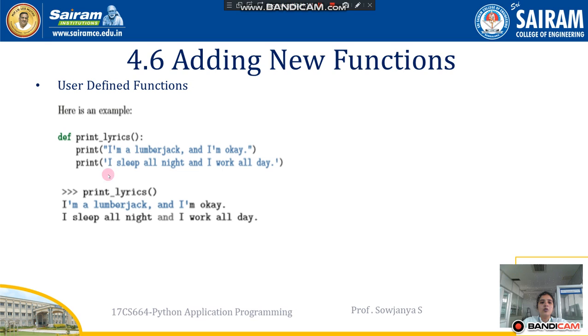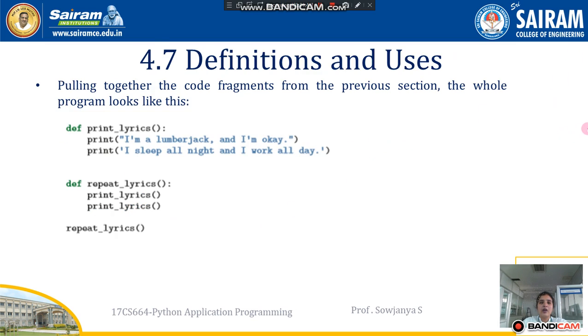Okay, so now you want to display whatever set of statements is inside this particular function. So how do you call it? To call this print_lyrics function, you have to directly write print_lyrics with the call. When you are calling, it is going to give the set of statements. And make sure this print_lyrics function can be called any number of times inside the program wherever it is required, once it has been defined. Okay, so this is how we can use new functions. So this is about the user defined function.